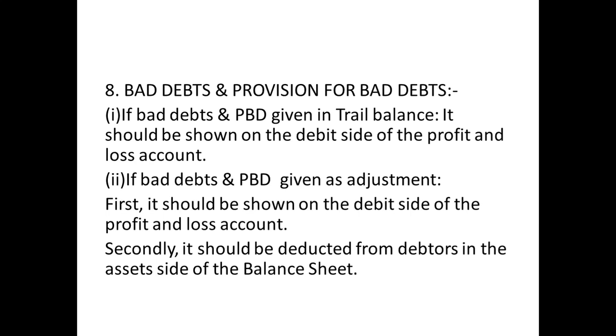So if bad debts and provision for bad debts are given as an adjustment, it should be deducted from the asset side of the balance sheet. The best examples are furniture and building. These are all nothing but assets, so we are going to subtract this amount from that. Okay. So next one is interest on drawings.